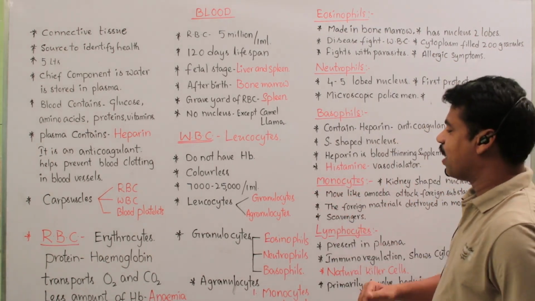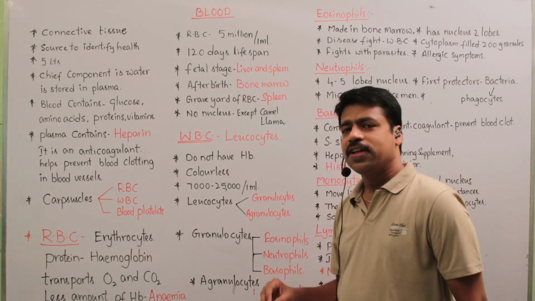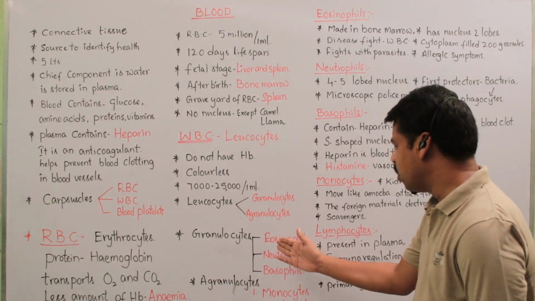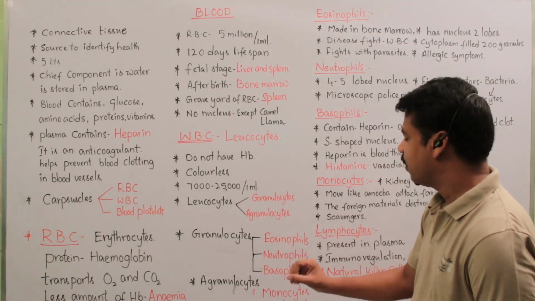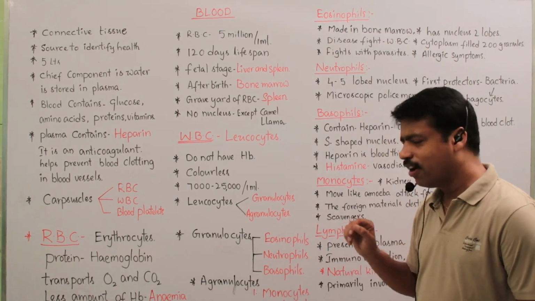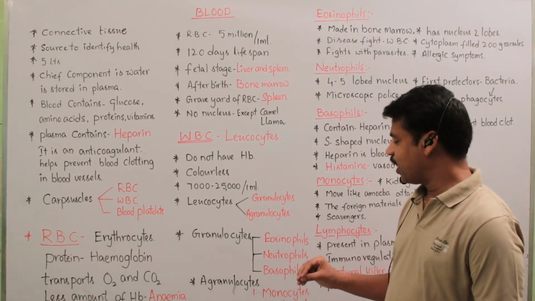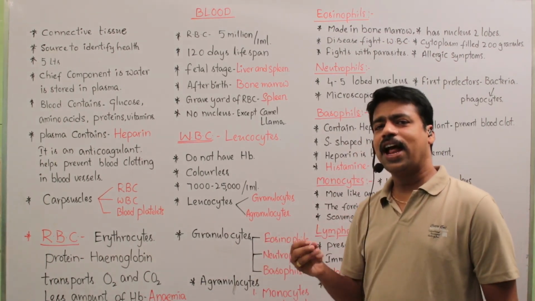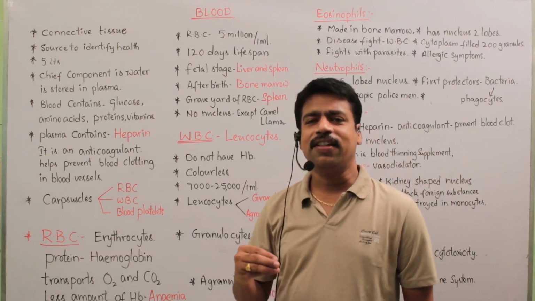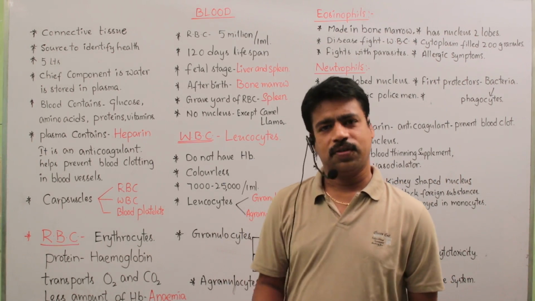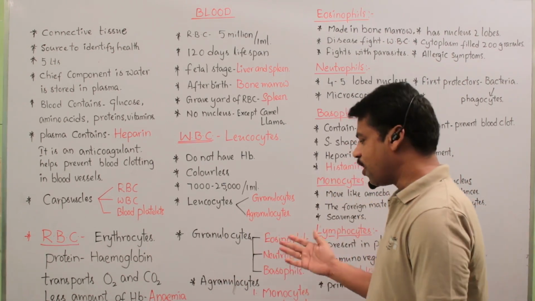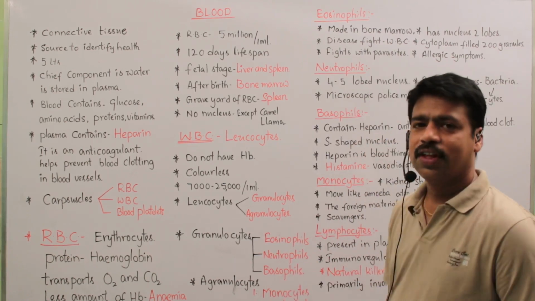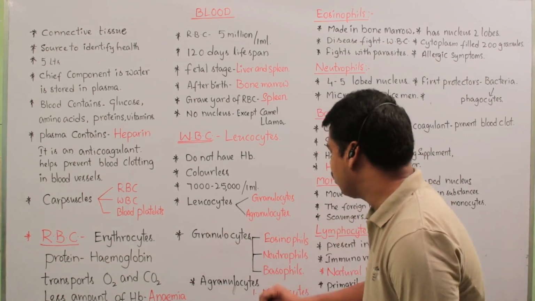Okay, let us discuss granulocytes. Generally, granulocytes are of three types: one is eosinophils or acidophils, the second is neutrophils, and the third is basophils. And agranulocytes are white blood cells that do not have granules. They are of two types: one is monocytes and the second is lymphocytes. So let us discuss granulocytes.